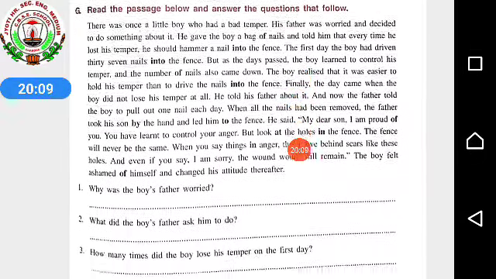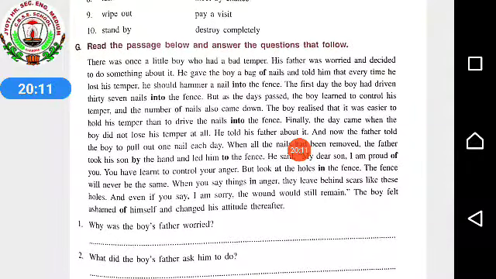Passage. I'll be reading the passage for you. Then you have to solve by yourselves. Read the passage below and answer the questions that follow. There was once a little boy who had a bad temper. His father was worried and decided to do something about it.